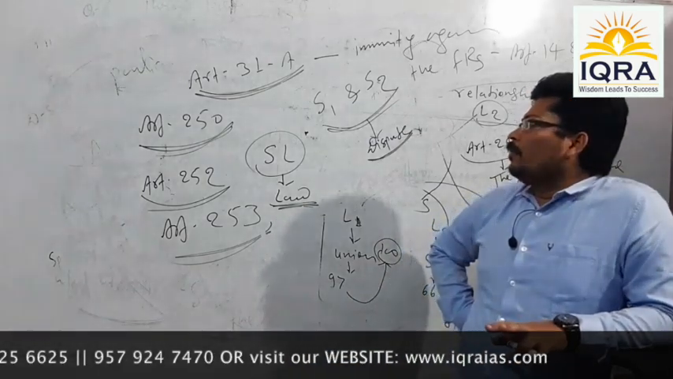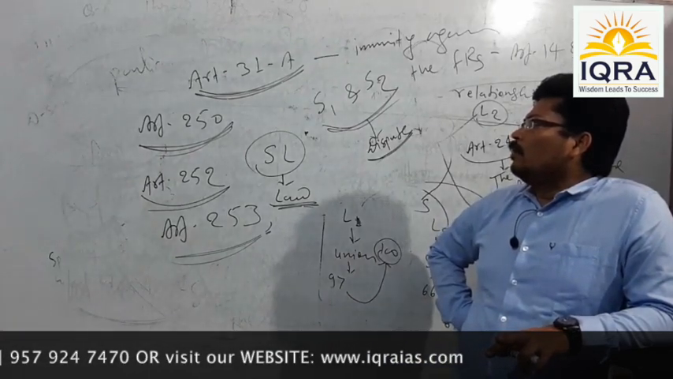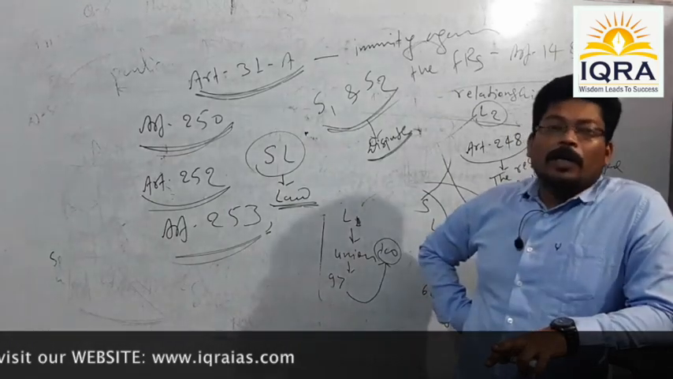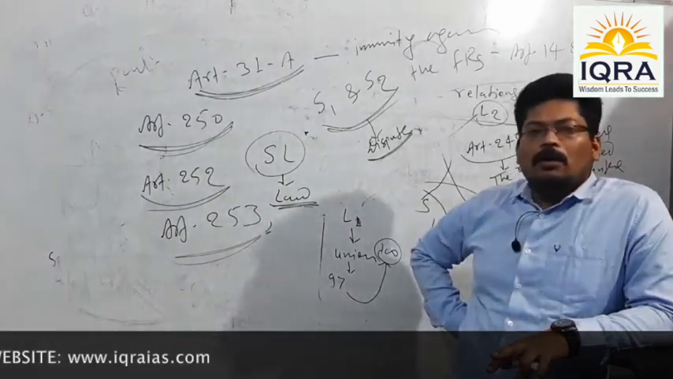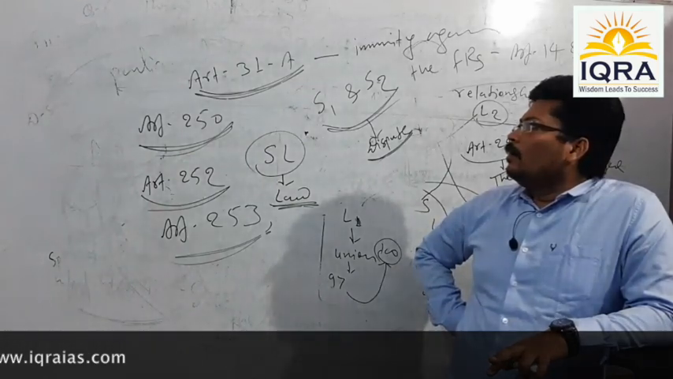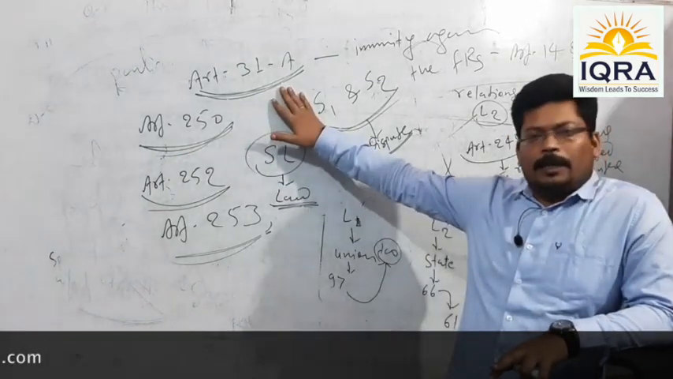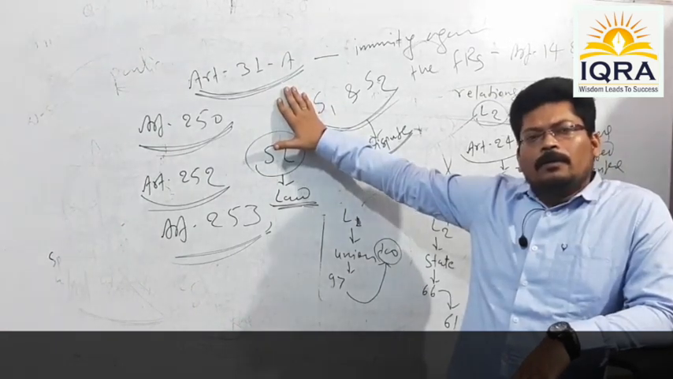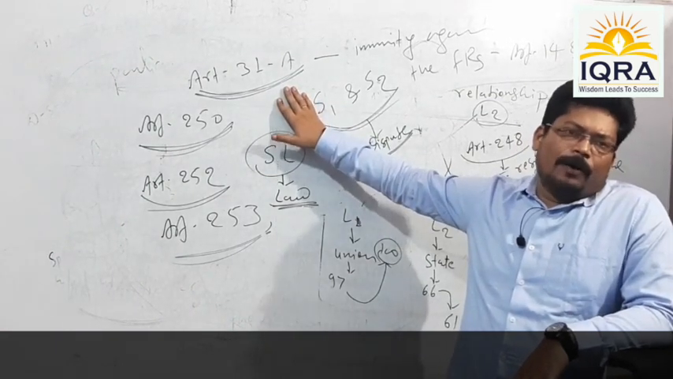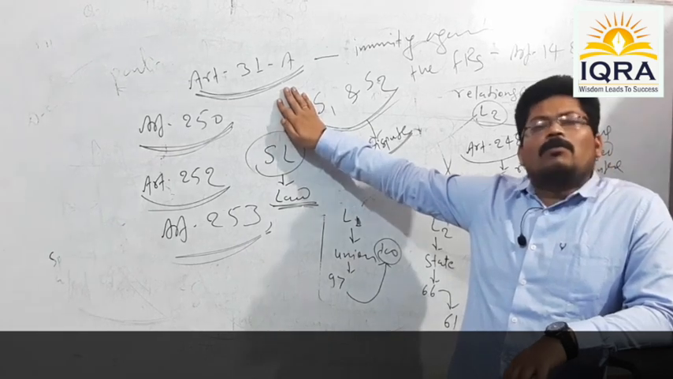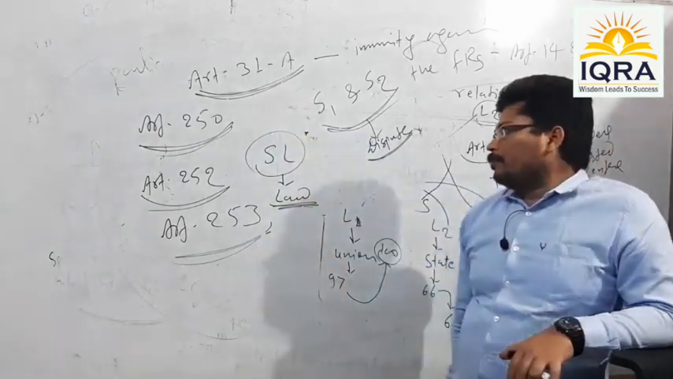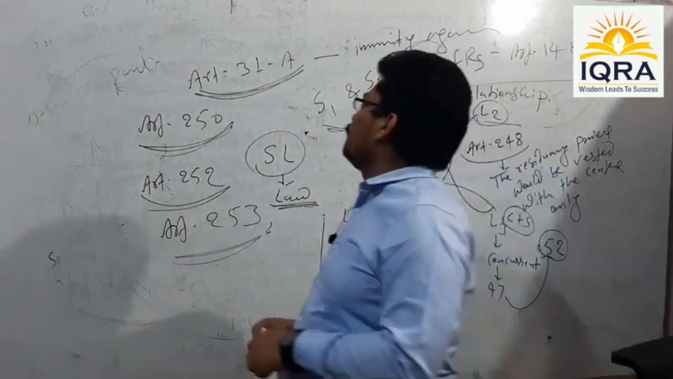So this is how the provision of providing immunity to a law against Article 14 and 19 has been made under Article 31A. Article 31A was inserted in the Constitution of India by the First Constitutional Amendment Act 1951. Okay. One thing more.